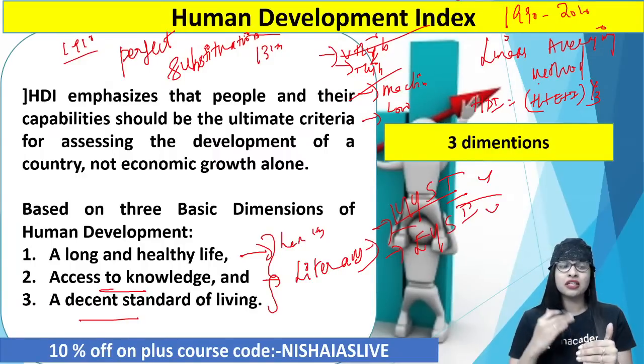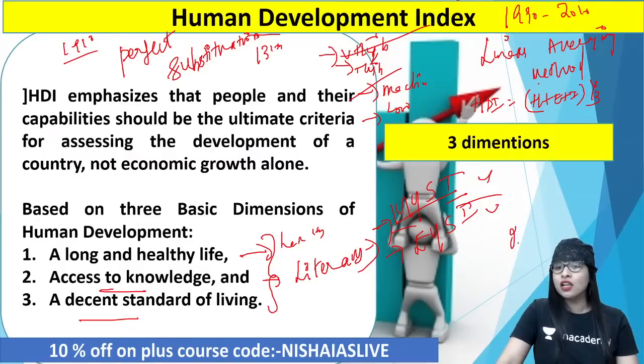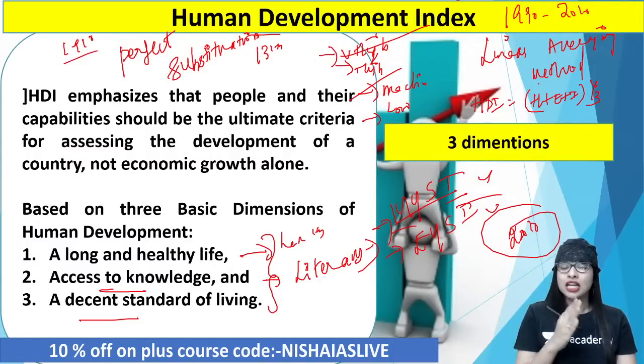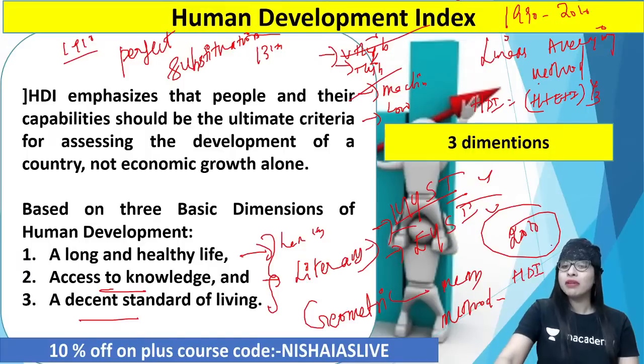So taking into consideration the criticisms and absurdness of this particular method, in the year 2010, in the 20th year of the anniversary of the edition of the Human Development Index, guys, they changed the method of calculation of HDI to a more reasonable one, a common sense one. That is, today we have something called the geometric mean method. The geometric mean method is considered the normal index for calculating HDI, wherein HDI as per the new geometric mean method, or the current method, is equal to health into education into income, the whole to the power of 1 by 3. You multiply them.